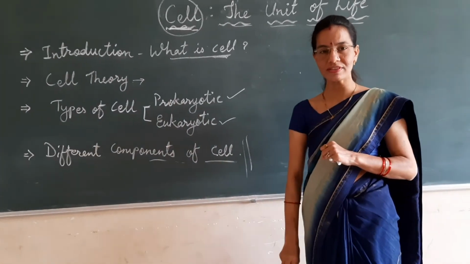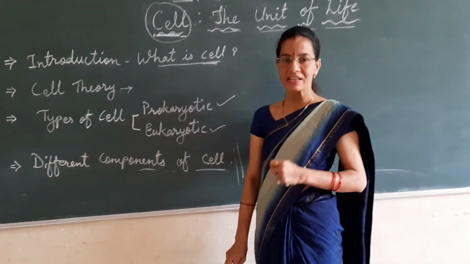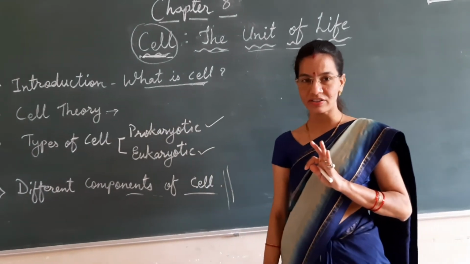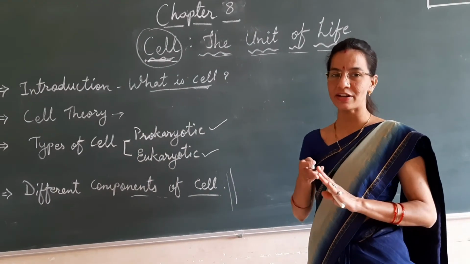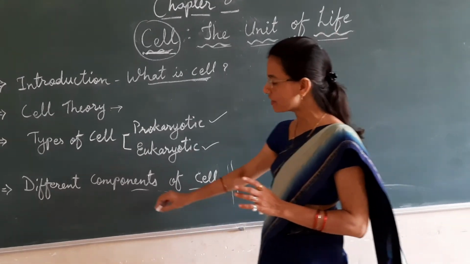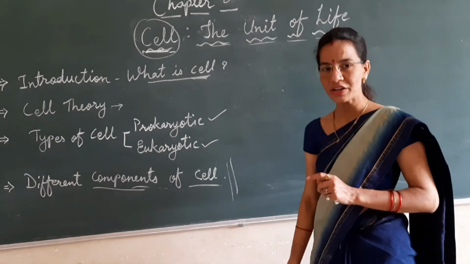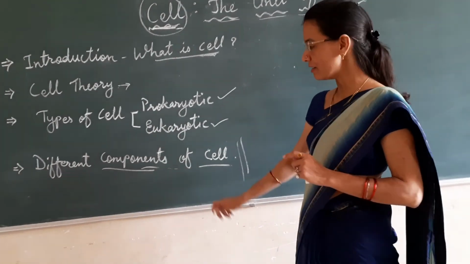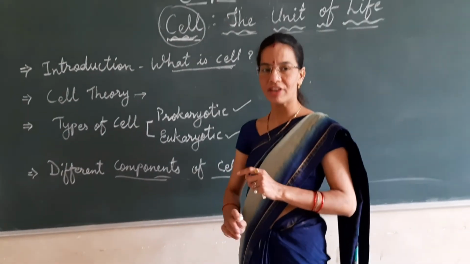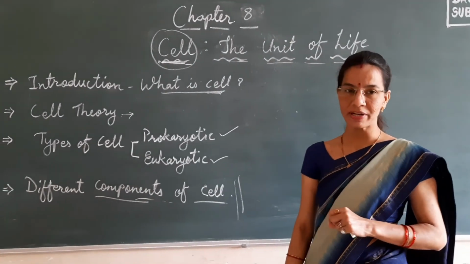Cell basically consists of three parts, that is cell membrane, cytoplasm and the nucleus. Apart from that, there are so many different components in a cell, whether it is prokaryotic or eukaryotic. What are these components? We are going to study them in detail in the presentation.